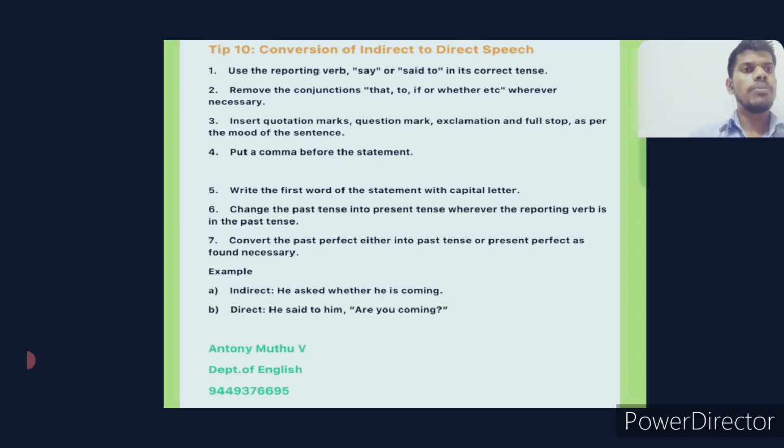At the same time, we should be able to identify the reporting verb correctly, whether it is in the present form or in the past form, because based on that reporting verb we change the tenses. If the reporting verb is present, then there will be no changes in the tenses either. At the same time, we should be able to identify some tricks, some hints that we have to keep in mind.